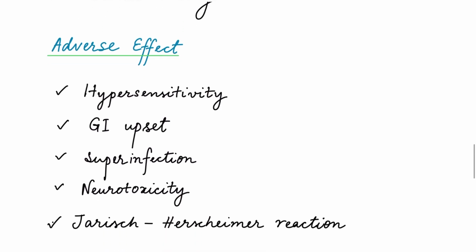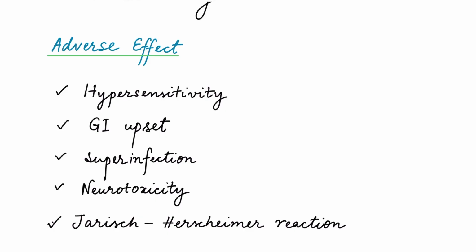Now, what are the adverse effects? So the most common adverse effect of penicillin is hypersensitivity reactions, which can range from mild rashes to severe anaphylactic shock. Other side effects include gastrointestinal disturbances such as nausea, vomiting, and diarrhea, especially with ampicillin and amoxicillin.